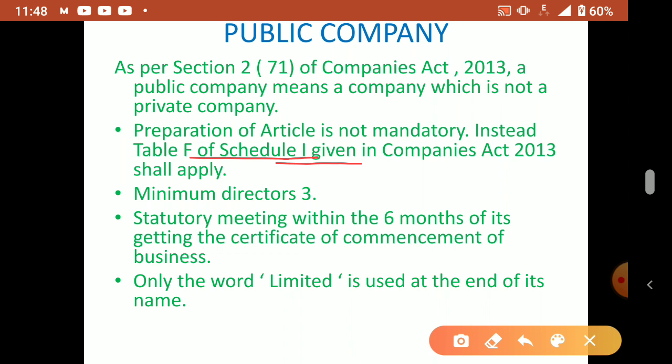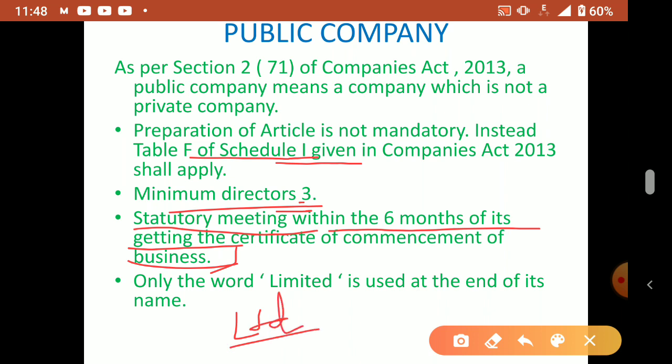Now the minimum number of directors in a public company is 3. Then they have to hold a statutory meeting within 6 months of getting the certificate of commencement of business. Means after they get the certificate of commencement of business, within 6 months they have to hold a statutory meeting. Only the word Limited is used at the end of its name. So a public company means only Ltd will be there, like Nestle Limited, that is a public company. But for a private company, what do we write? Private Limited.